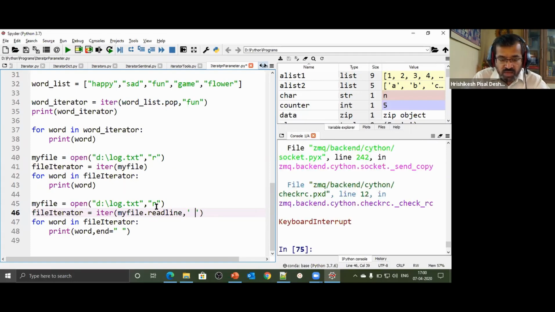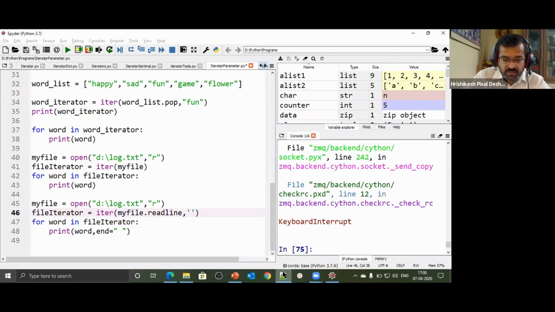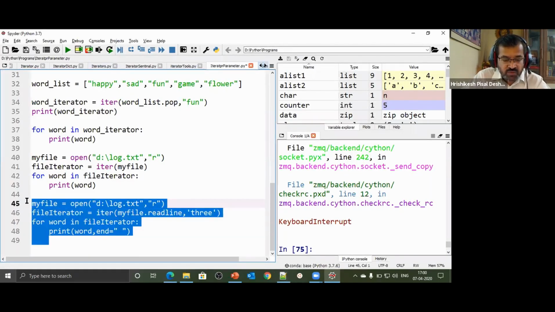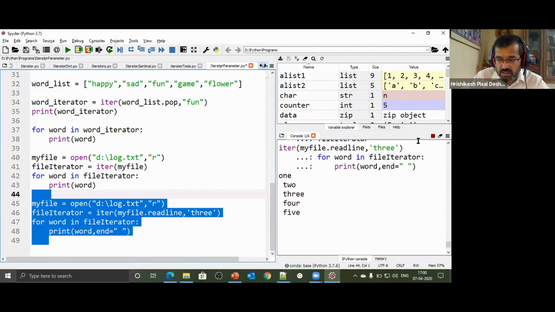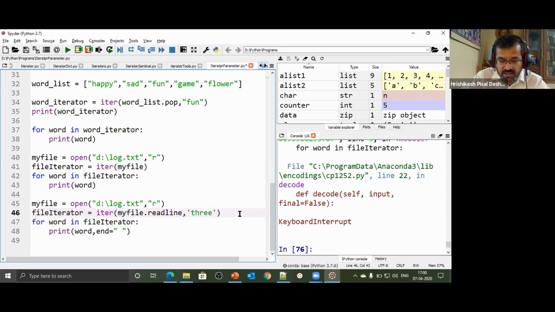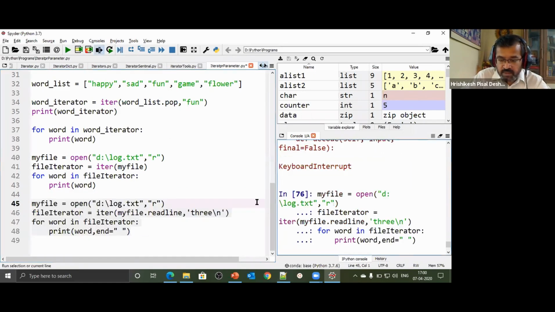Okay, let's try to do something different. Let's say stop when you come across some text inside that particular file. We had 3, so let me type 3, and let's check, does it stop when you come across 3 in that file? I think it's 3 and \n, because of the enter. So let me check. Yeah, 1 and 2.